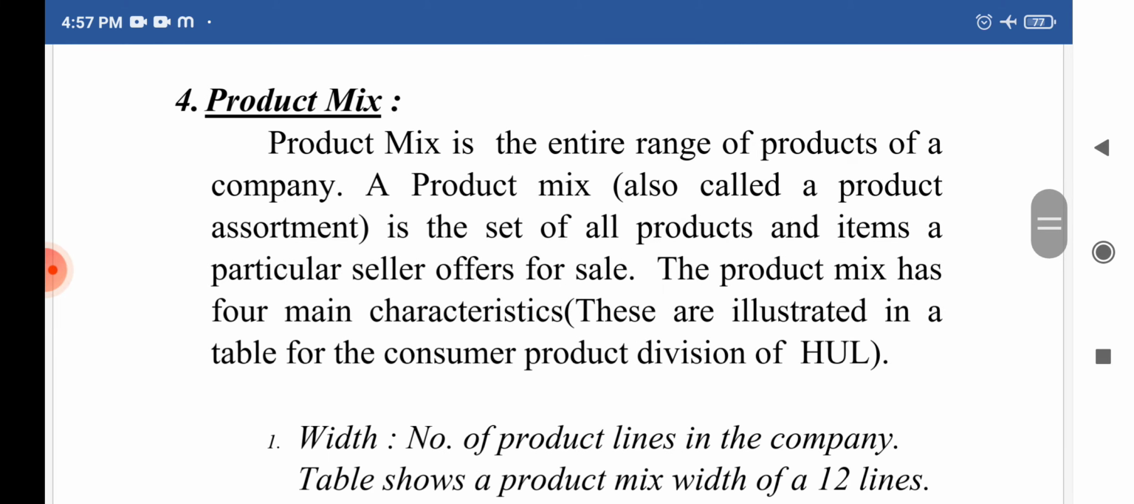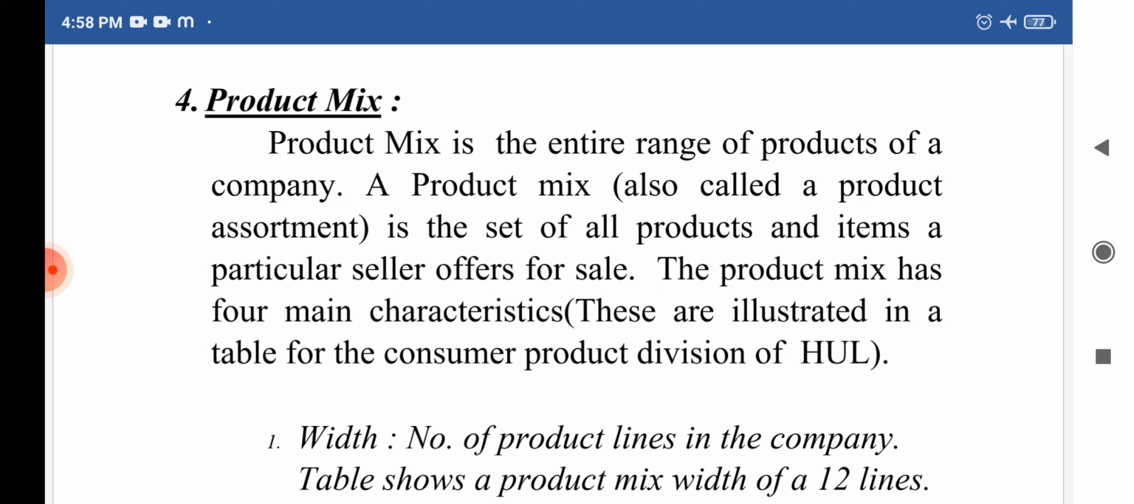The next one is product mix. The next element of the product policy is product mix. Product mix is the entire range of products of a company which the company offers for sale to their customers. A product system is a group of diverse but related items that function in a compatible manner, which is called as what? Product mix. For example, if we take the example of smartphone.